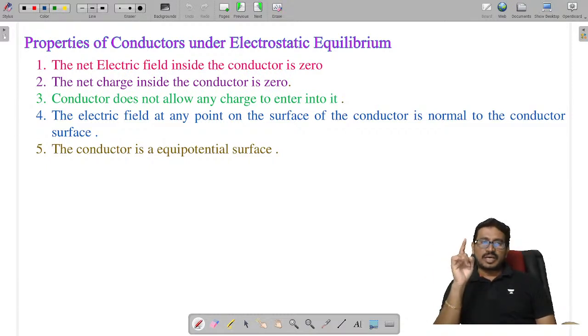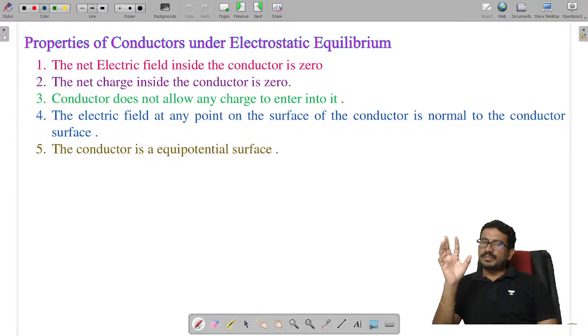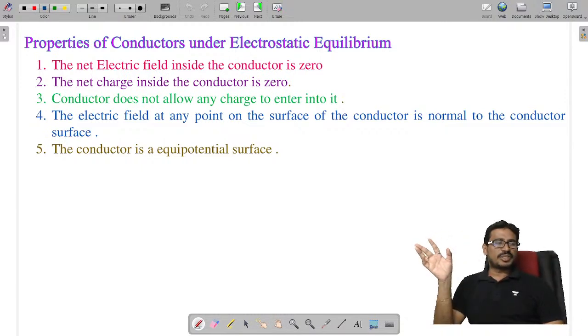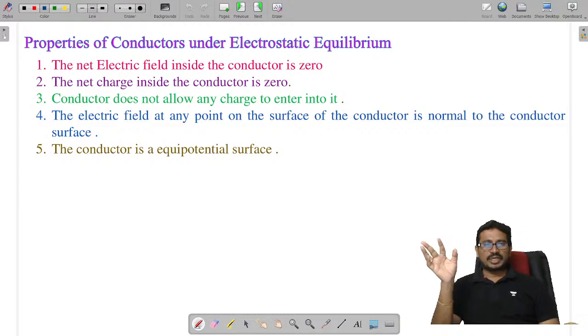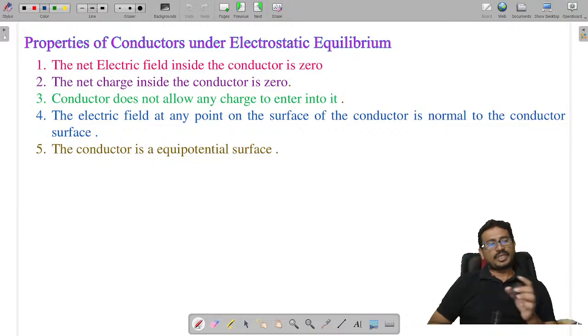And a conductor does not allow any charge to enter into it. No charge can penetrate into the conductor. And the electric field at any point on the surface of a conductor is perpendicular. Electric field is always perpendicular to the conductor surface. And of course, a conductor is an equipotential surface. All of you, conductor is an equipotential surface. Fine, all these points are clear to everybody.